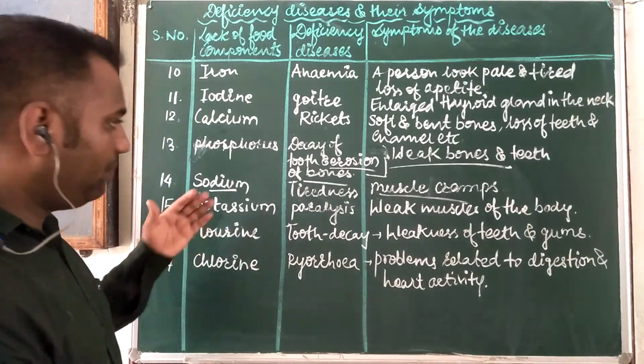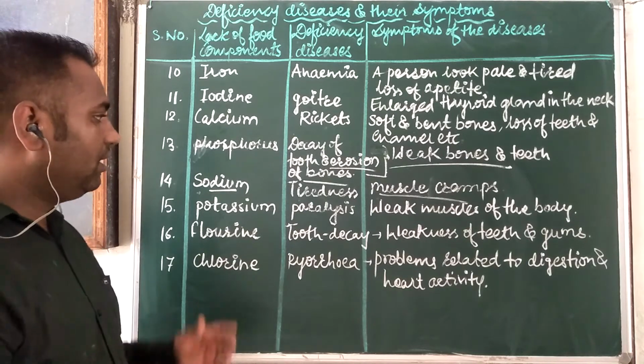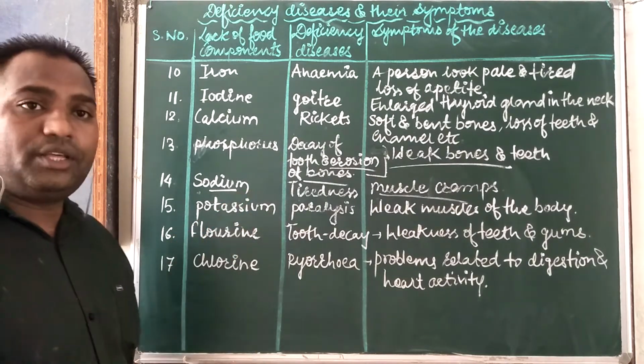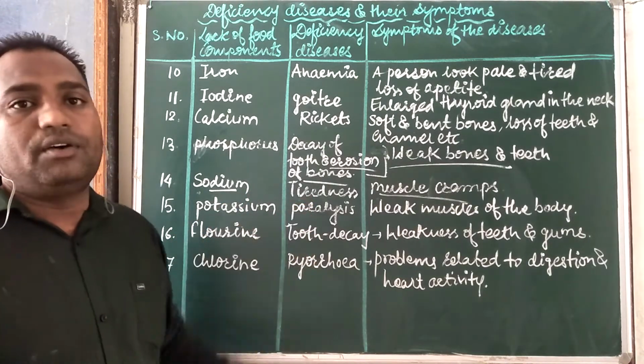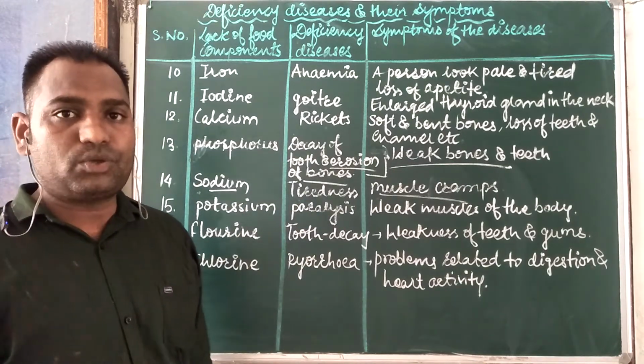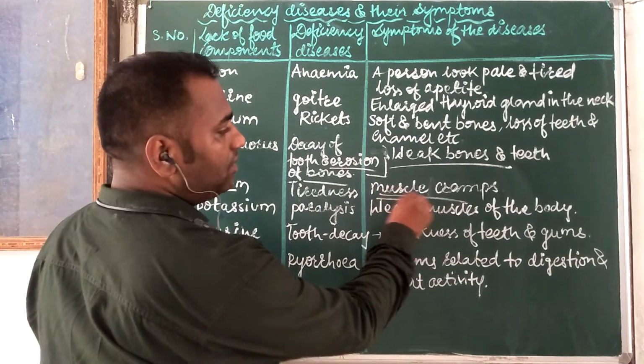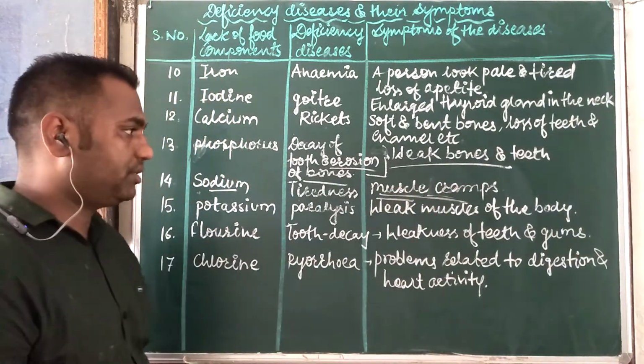Salt plus sweet water can decrease muscle cramps and tiredness. You know Glucon D, which you use when you are tired after physical activity. Glucon D contains sodium, the salt level, which reaches the muscles, and these cramps will be reduced.